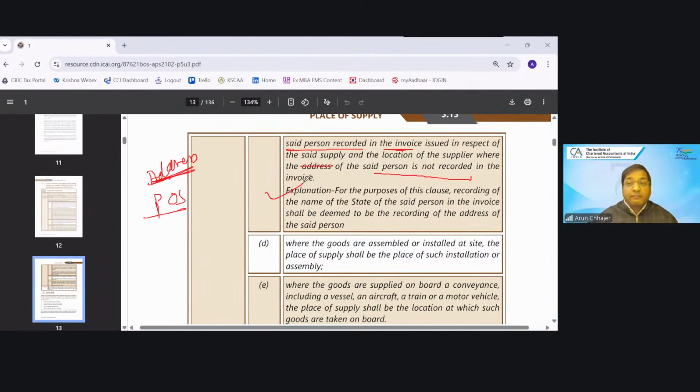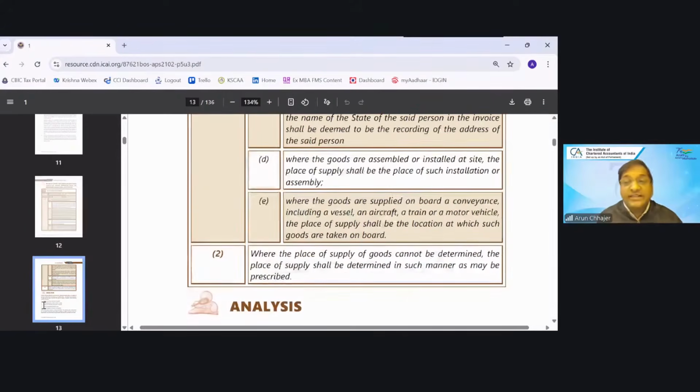The explanation says that for the purpose of this clause, recording of the name of the state shall be deemed to be the recording of the address of that person. So if I have written the name of the state only, it will be treated as the address. When the goods are assembled or installed at site, the place of supply shall be the place of installation. And when the goods are supplied on board a conveyance, the place of supply shall be the location at which goods are taken on board.